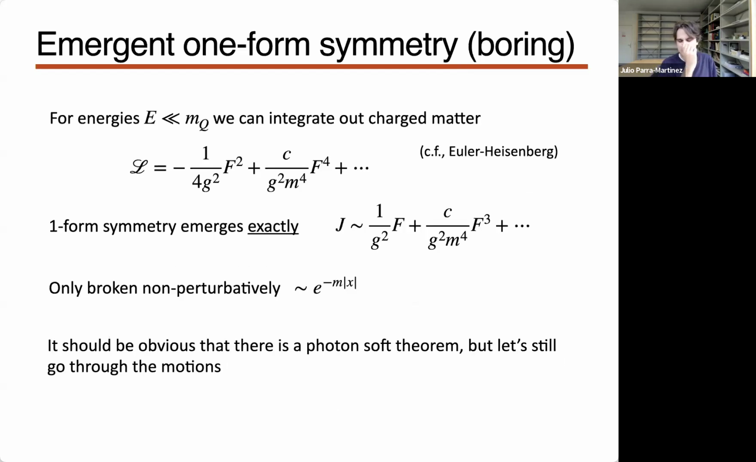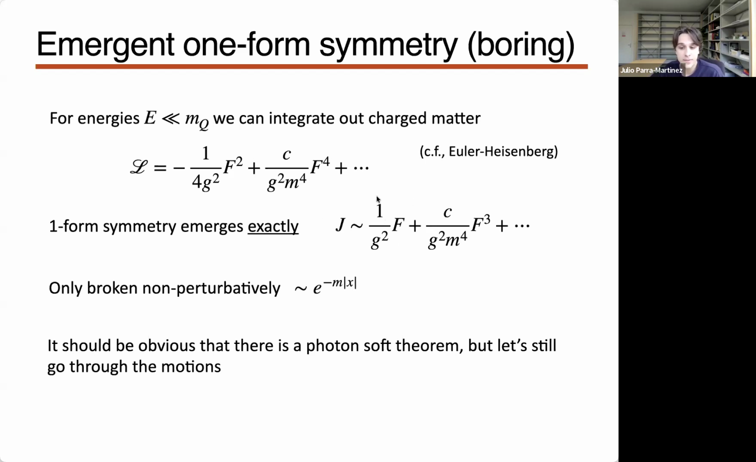First, let's look at what happens when we integrate out the charged matter. Imagine we have some charged particle, and then we integrate it out. For energies below the mass of this charged particle, we will get something like the Euler-Heisenberg Lagrangian, some theory of nonlinear electrodynamics. And here, the one-form symmetry emerges exactly. This is an emergent symmetry in this theory.